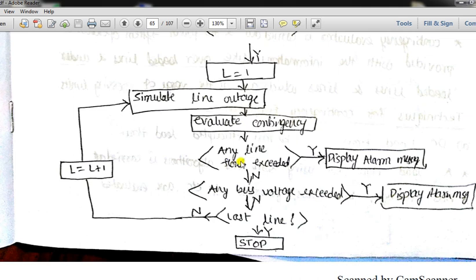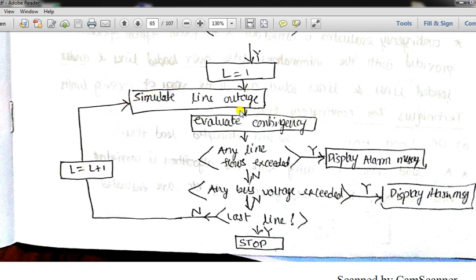Whether any line flows are exceeded, that we will check. If yes, then display the alarm message. If no, then we check whether any bus voltage is exceeded due to the fault on line number 1. If yes, then display alarm. If no, then we will check whether it is the last line. If no, then we will increase this line count by 1, and now it will be made L plus 1. So transmission line number 2 will be selected.